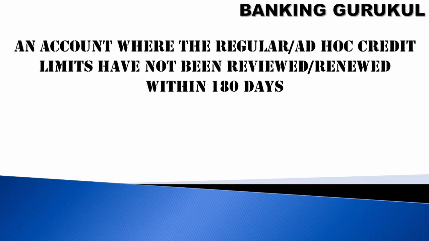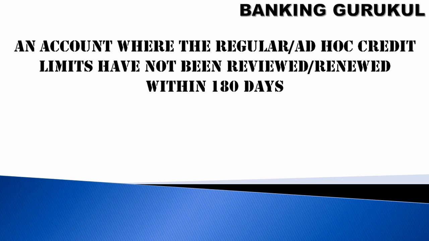An account where the regular or ad hoc credit limits have not been reviewed or renewed within 180 days. Regular means normal limits given for a 1 year period, ad hoc means temporary limits for 15 to 30 days. Initially you got the regular limits for 1 year.